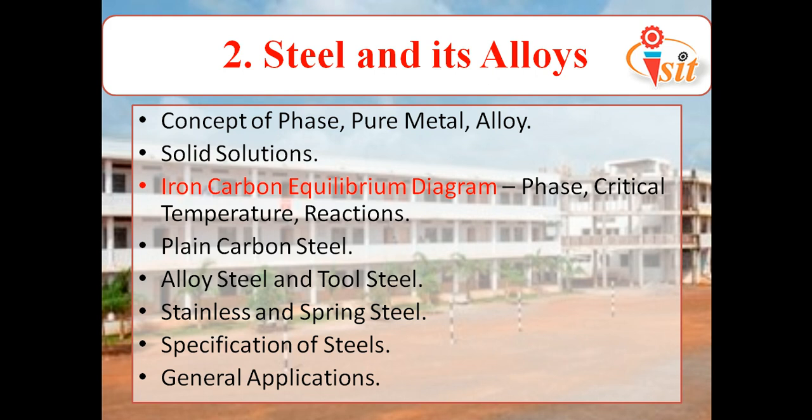Then we have solid solutions. A solid solution is nothing but a combination of solute and solvent. So what is meant by solute and solvent? Let's take an example: if I add 1 liter of water to 100 gram of sugar, we can mix both things and get a solution.